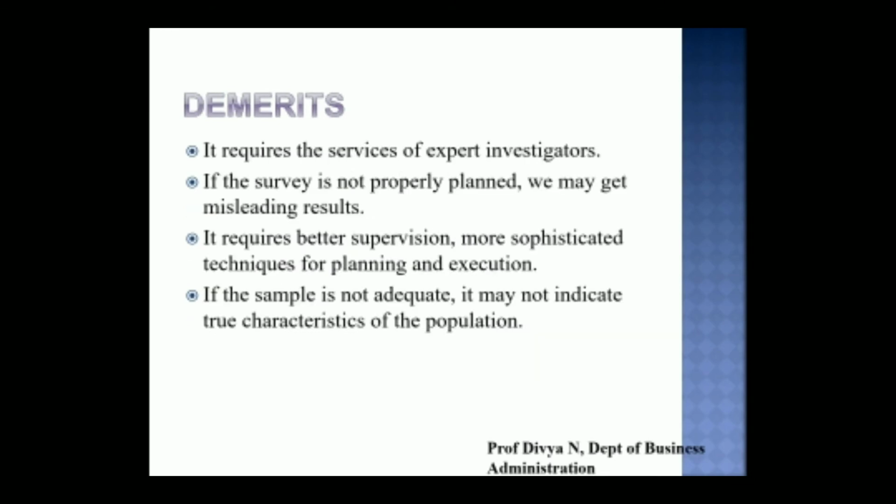Demerits. Sampling requires the services of expert investigators. That is, one must know who are the people or individuals, or what are the elements in the entire population that would act as the representatives of the population. So they need expert investigators or experienced people to select the samples. Next, if the survey is not properly planned, we may get misleading results. Sampling requires better supervision and more sophisticated techniques for planning and execution. If the sample is not adequate, it may not indicate the true characteristics of the population, which will lead to not a very good outcome of the research conducted.